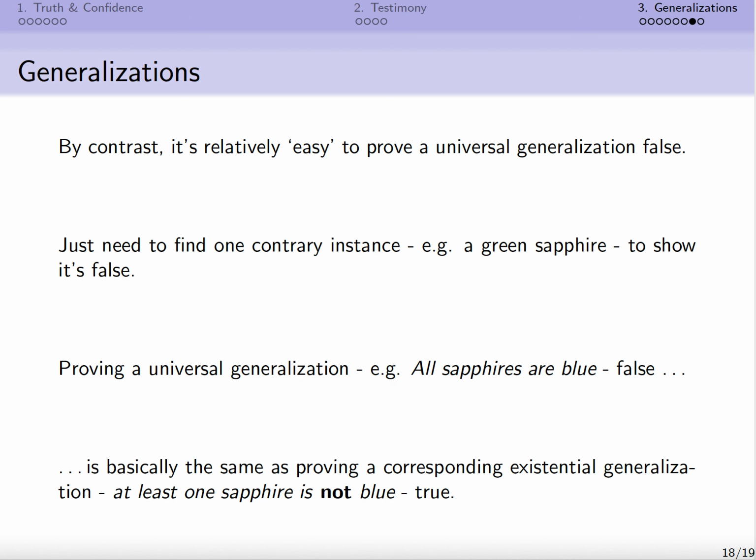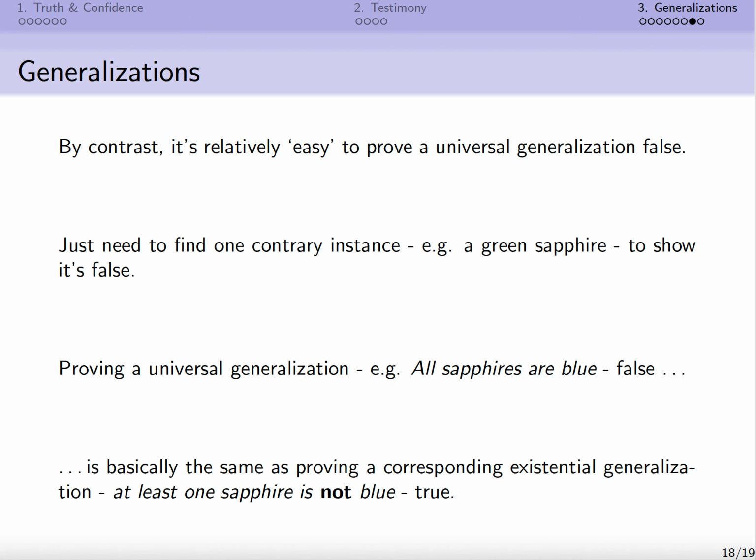And here's where we'll mention existential generalizations again, right? So proving a universal generalization like all sapphires are blue false is basically the same as proving a corresponding existential generalization true, namely the existential generalization, at least one sapphire is not blue.